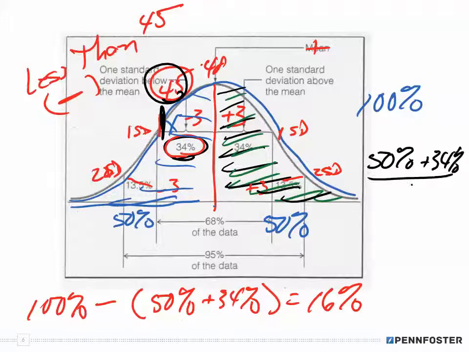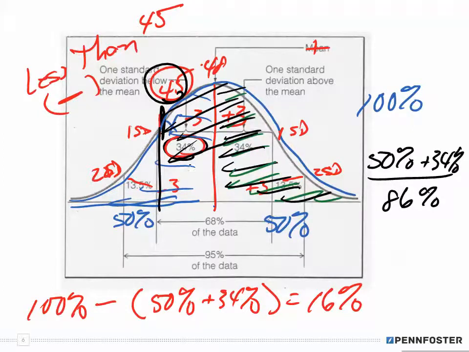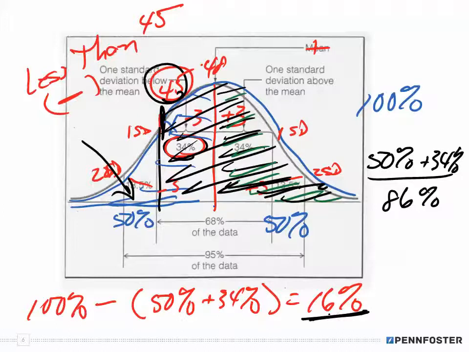I add those two together, which gives me 84%. Since it's under the entire graph, all of this here is 84%, and this remaining amount is the 16%. So I hope you understood that, and that's for part A of this problem.